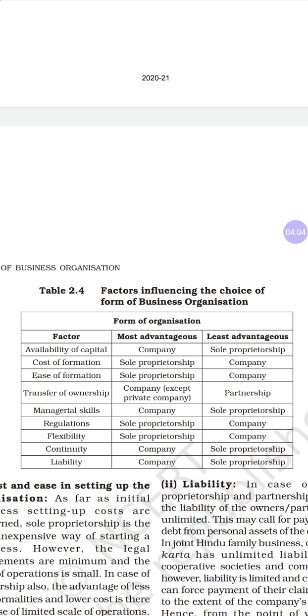Then transfer of ownership. Except private company, transfer of ownership is easier and most advantageous. Like your sole proprietor, you can go. Okay, Hindu undivided family, between the families you can go.